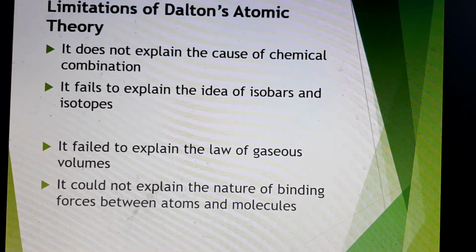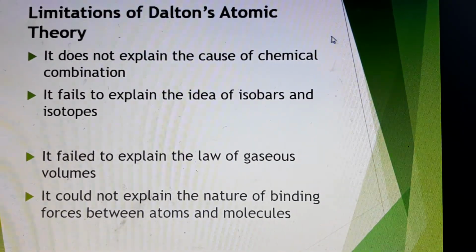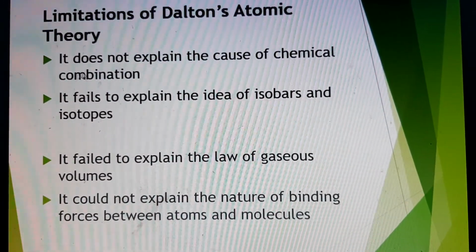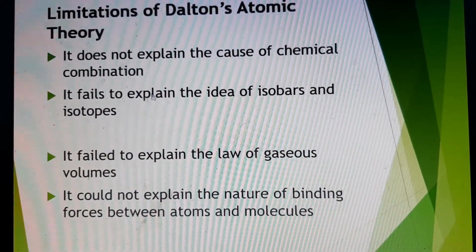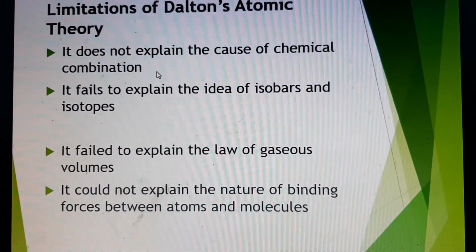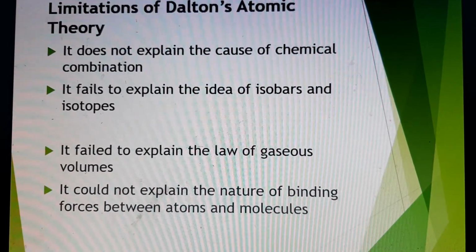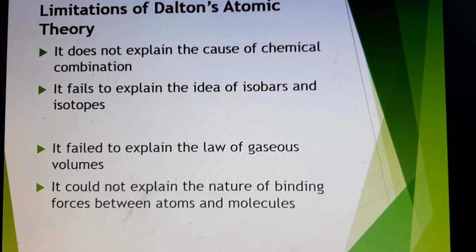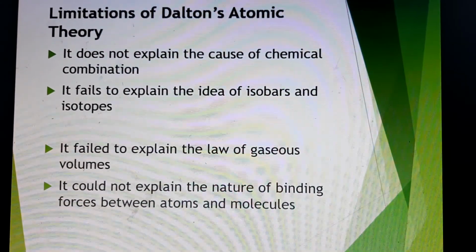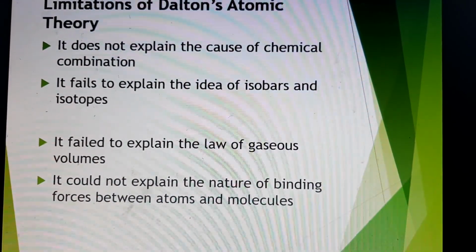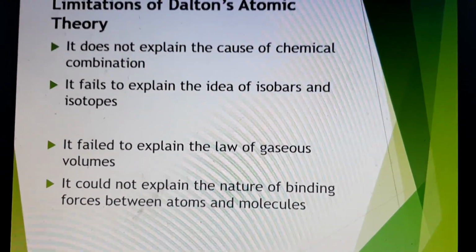Now I have put the limitations in bullet points. It does not explain the cause of chemical combination. So Dalton's theory is not able to explain why elements combine. You know that later on, when we studied, we understood that it was because of the filling up of the valence shell, isn't it?